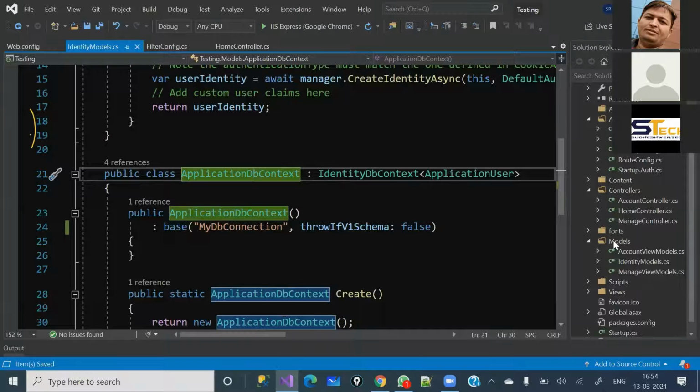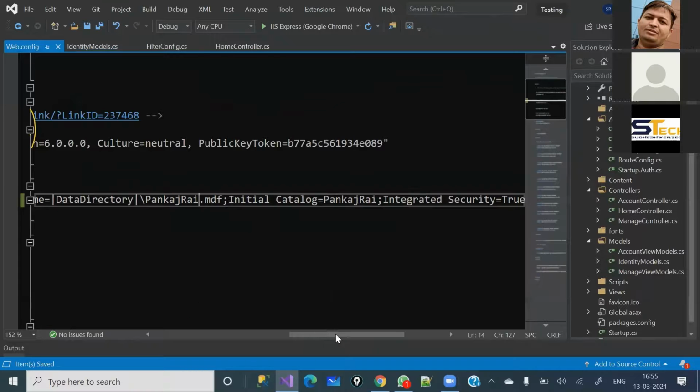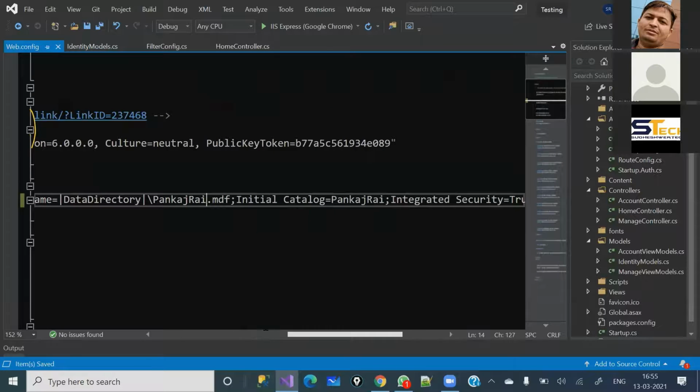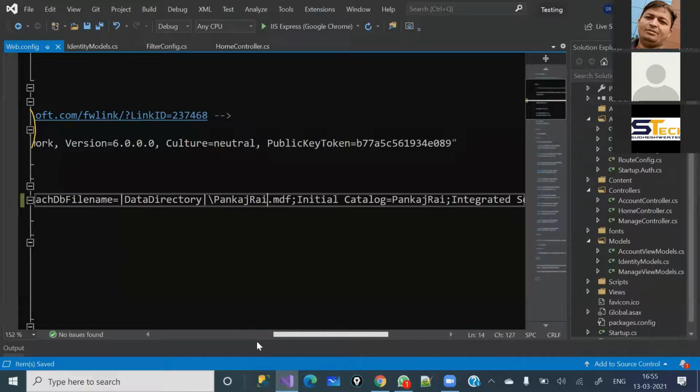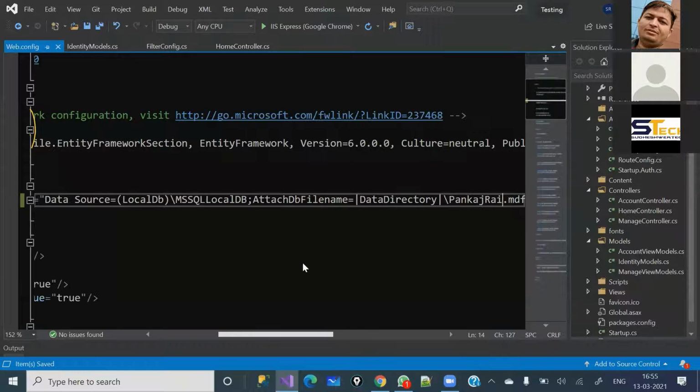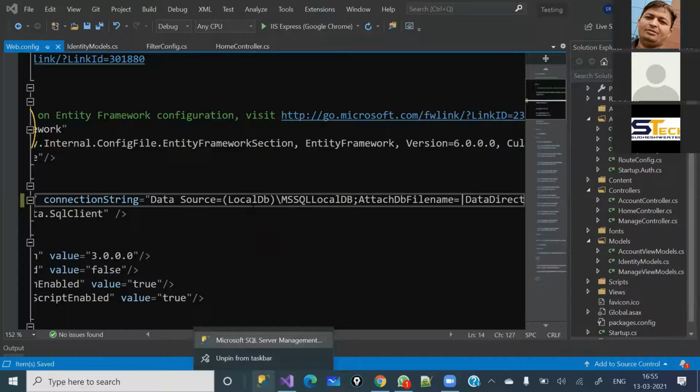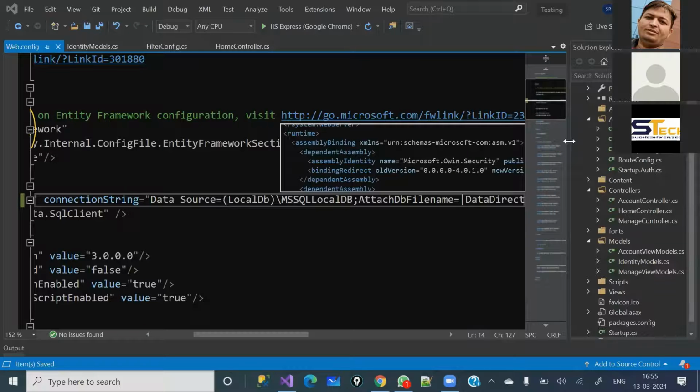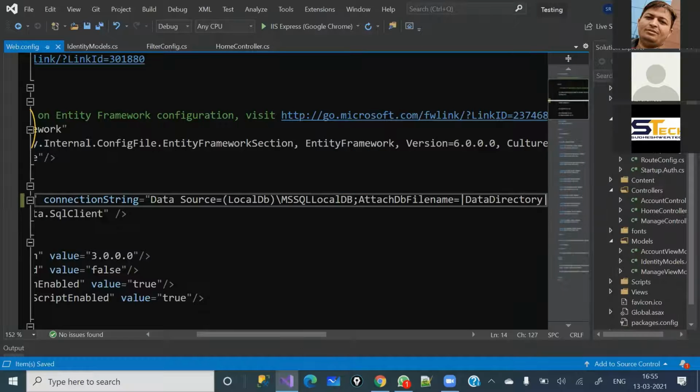Here in the code first approach, we have no need to open the SQL server, except for the data source, which is what we are going to keep here. Only for that purpose you can use the SQL server. So I'm just going to quickly open it here to get the data source, because I would like to keep my table in a database on this particular server, this particular data source. Only for that reason I'm going to open the database.